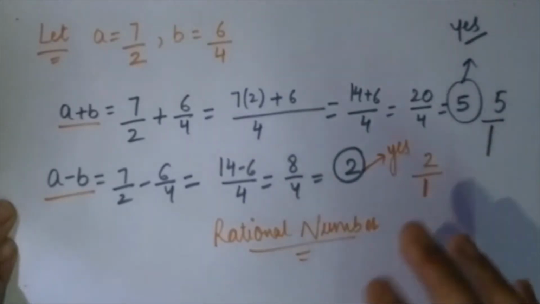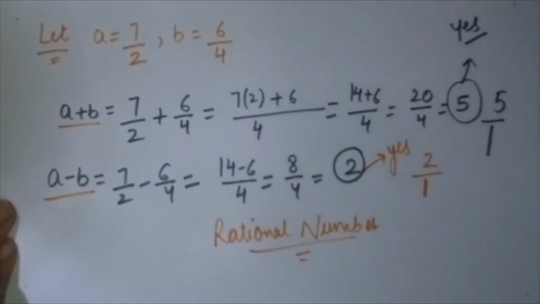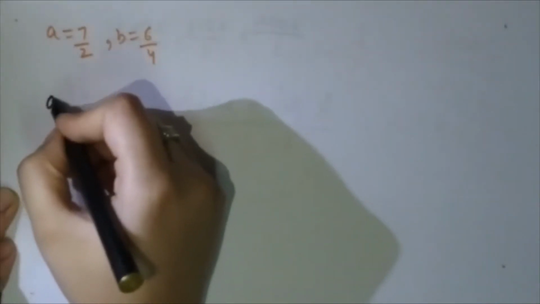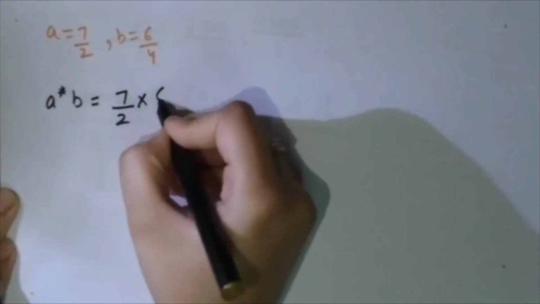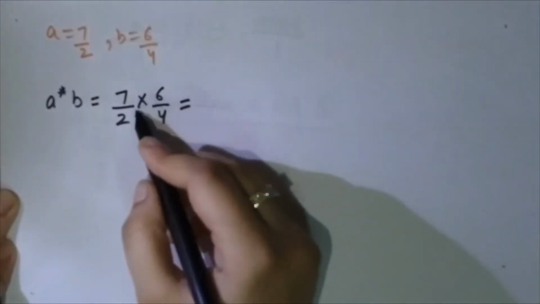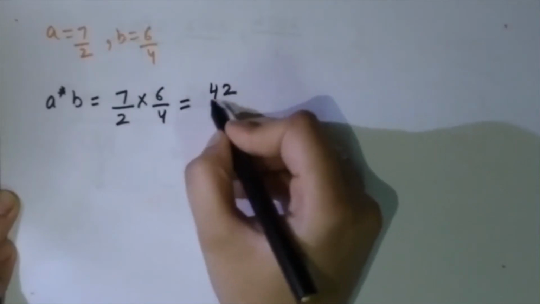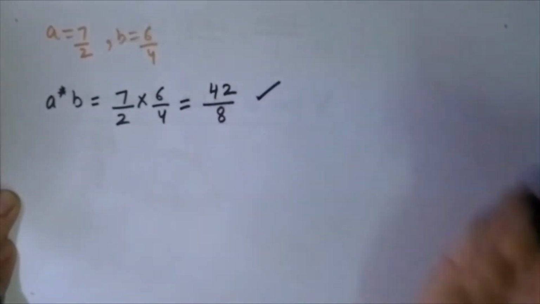Now I'll be showing you about multiplication and division. So let's see about the multiplication. A multiplied by b is equals to 7 by 2 multiplied by 6 by 4 is equals to 42 by 8, which is indeed a rational number.